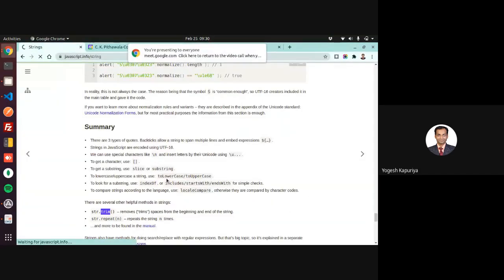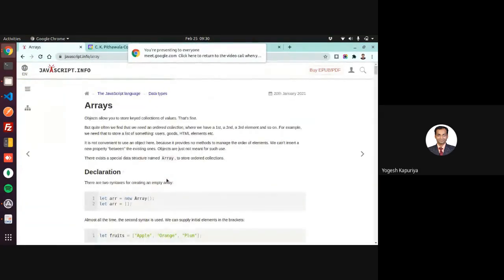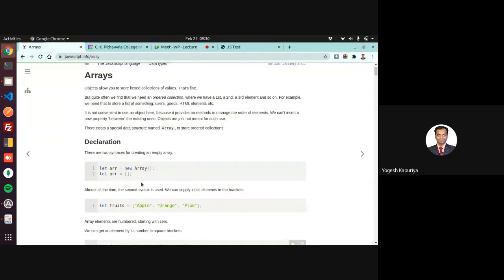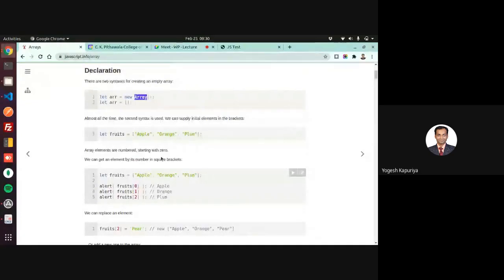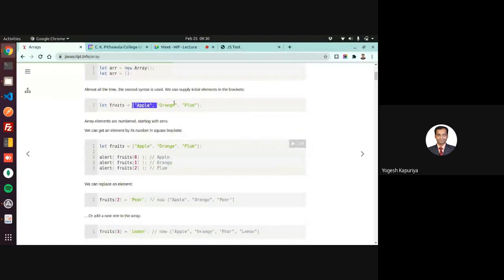Next is array. I think this is known to you. So you can create an array using a function as well. This is the Array constructor, or this is the shorthand of it. So either you can do this or this. Normally we don't write this. We always go for this. So this is the initialization of an array.